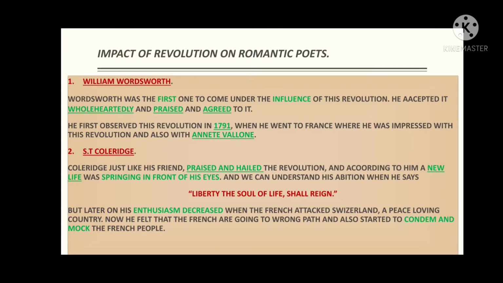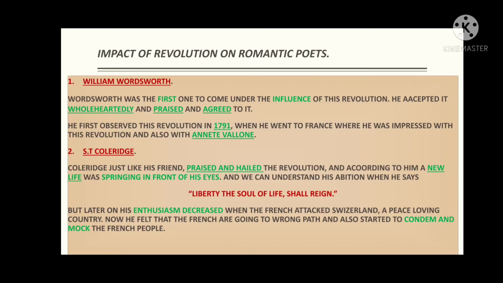And William Wordsworth observed this revolution and he was very much impressed. During his visit to France, William Wordsworth also fell in love with a girl named Annette Vallon, and later on they both also had a daughter. But apart from this, William Wordsworth was very much impressed by and praised the French Revolution.